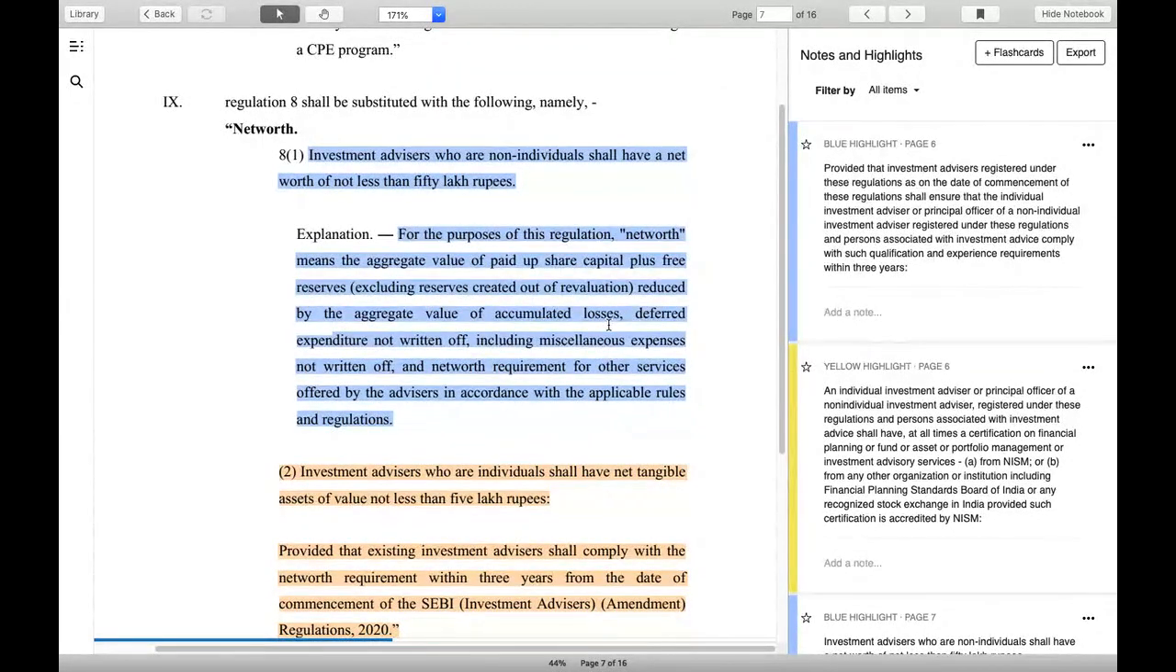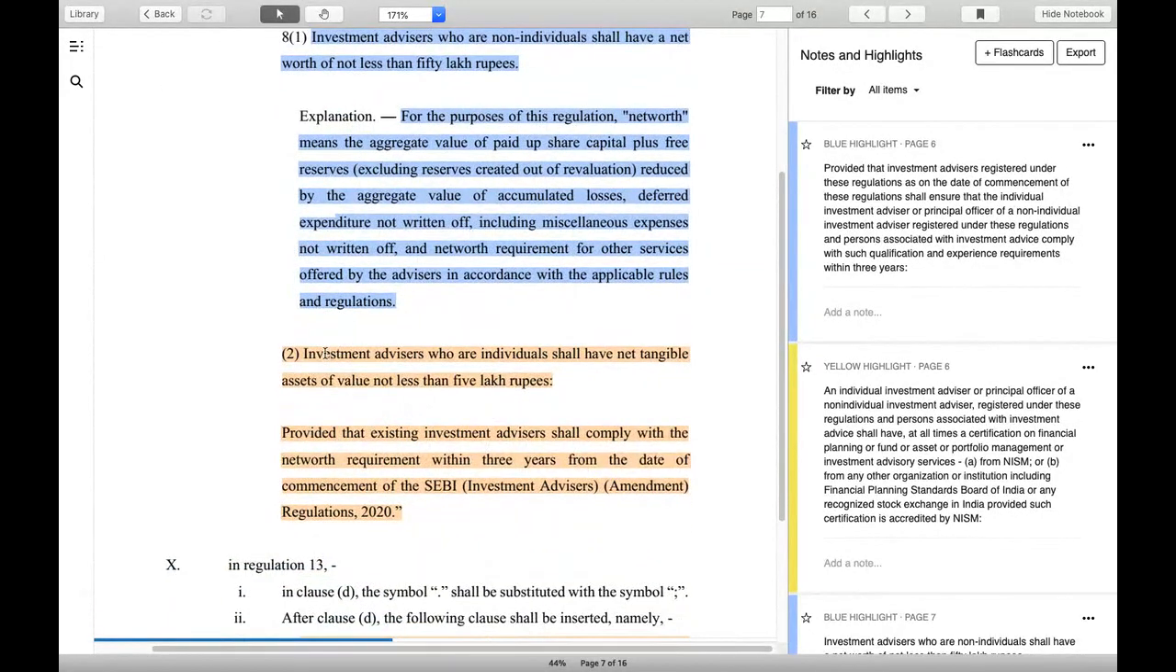You have to include miscellaneous expenses which have not yet been written off, and net worth required for other services offered by advisors in accordance with the applicable rules. So if, for example, you have some other services which require 10 lakhs of net worth, you have to exclude that, because that 10 lakhs you have to keep there for them. So all those services have to be excluded, and then finally you arrive at your net worth. That is something your chartered accountant can help with. And for individual advisors, you need 5 lakh rupees.